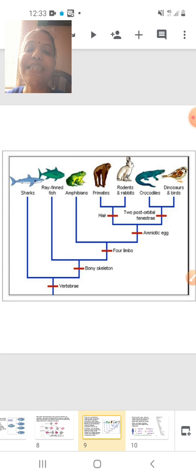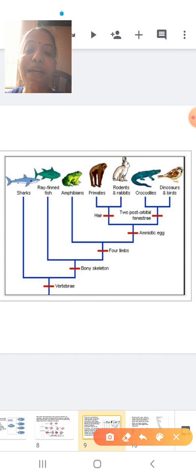Okay. So here you can say basically we have a common ancestor, a common character, that is vertebrate. All of us are vertebrates basically. But again divided into two groups, as I told you, whether they are having a cartilaginous skeleton or a bony skeleton. Again depending upon how many legs you have, for example amphibians have got 4 legs, primates, that is the monkey group, have got 4 legs, the rabbit has got 4 legs, the crocodile has got 4 legs, and the birds also have a forelimb and a hind limb. The only thing is the forelimb is modified to form the wings. So from this picture you can see what is common. You can see the branches over here, so you can find out their ancestors.